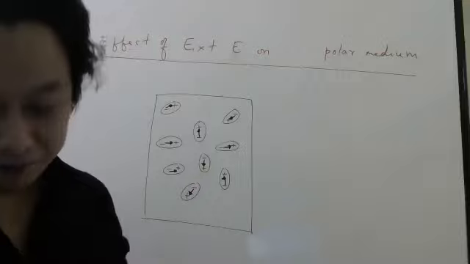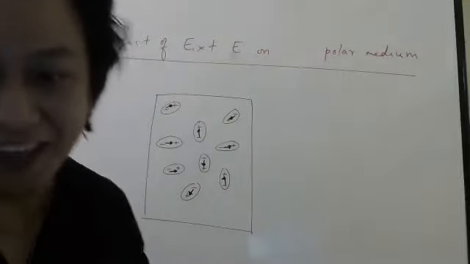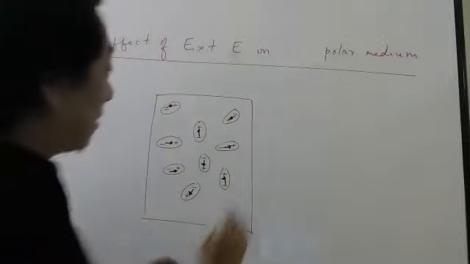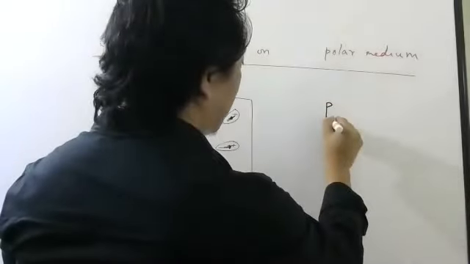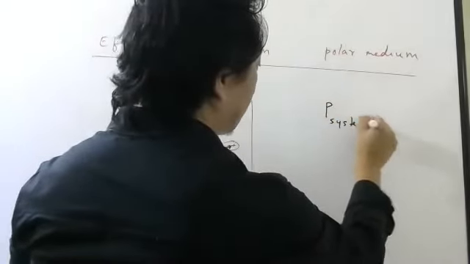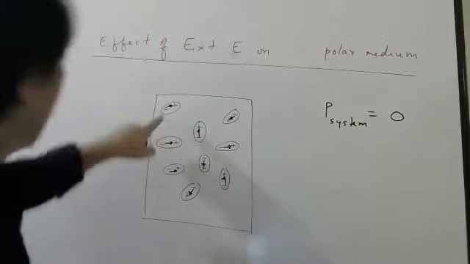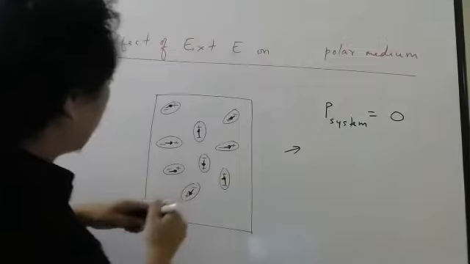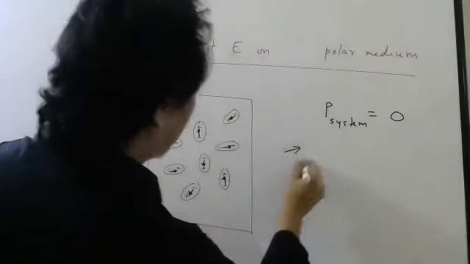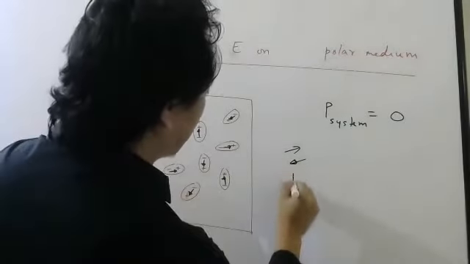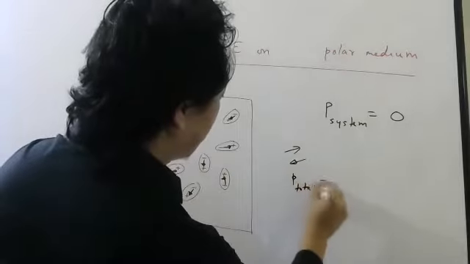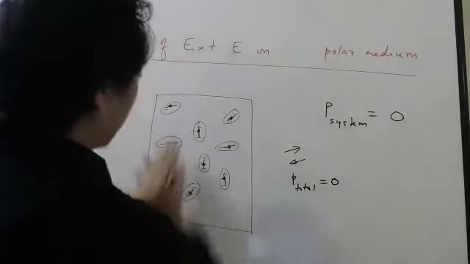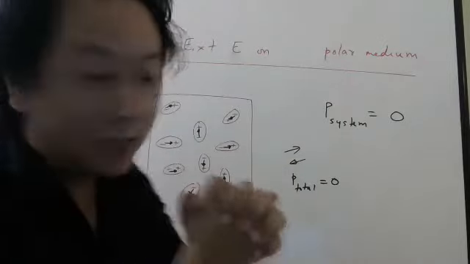What Abhishek is saying is correct only. If I ask what is the dipole moment of the whole system, then it is 0. Why? Because this vector is this side, and one more vector will be in the opposite direction, maybe this one. So these two will cancel. So the total dipole moment of all the molecules, if you add, you will get 0.